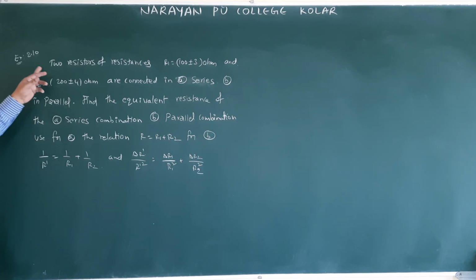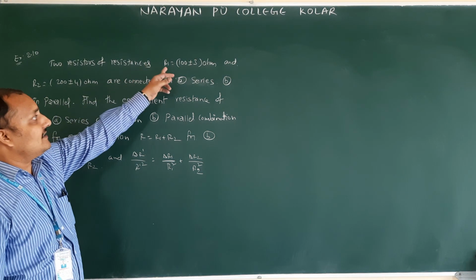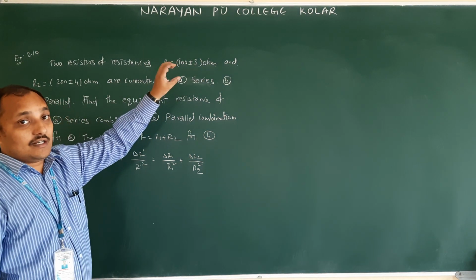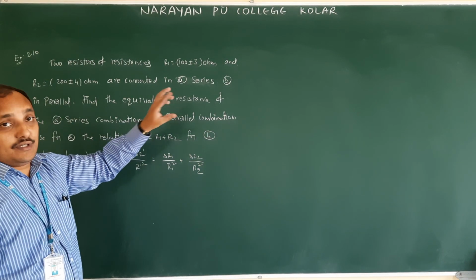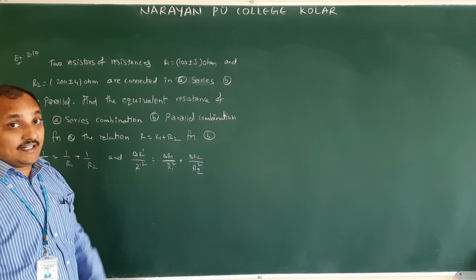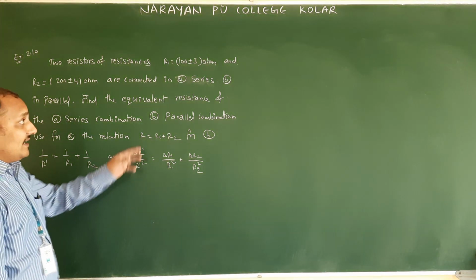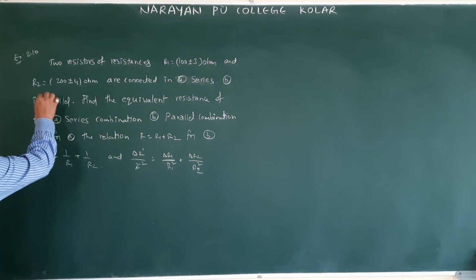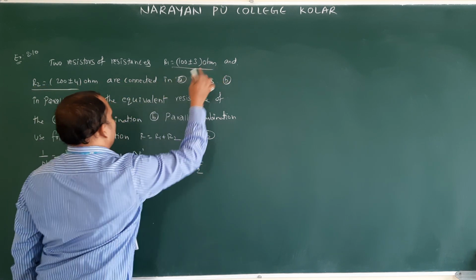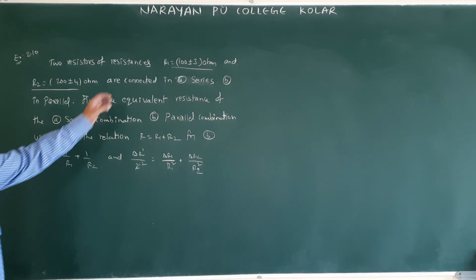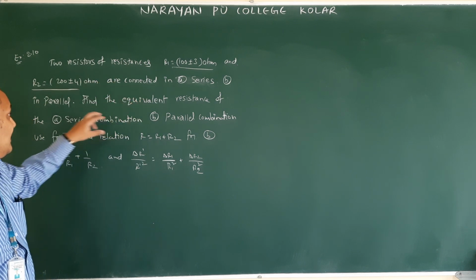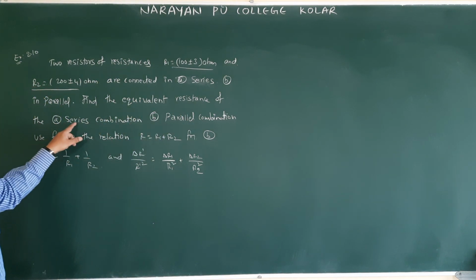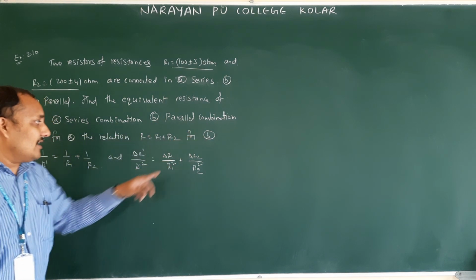See the next example. Two resistors of resistances R1 value they give 100 plus or minus 3 ohm. Already these equations you came to know in your 10th class: resistors connected in series, resistors connected in parallel. R2 value they give this, R1 value they give this. First, these two resistors are connected in series, and next they are connected in parallel. Find the equivalent resistance of the series combination and parallel combination.